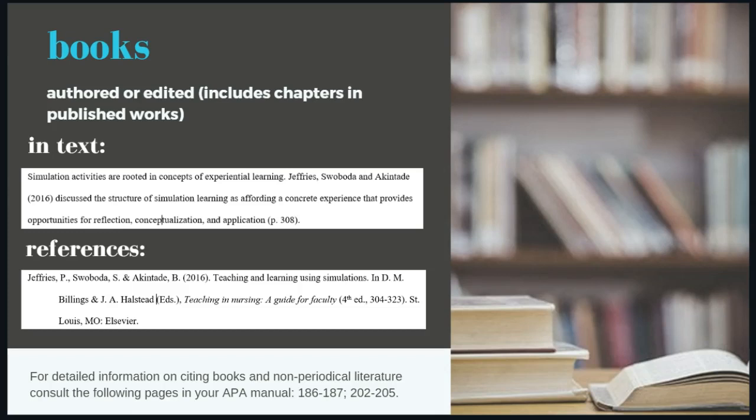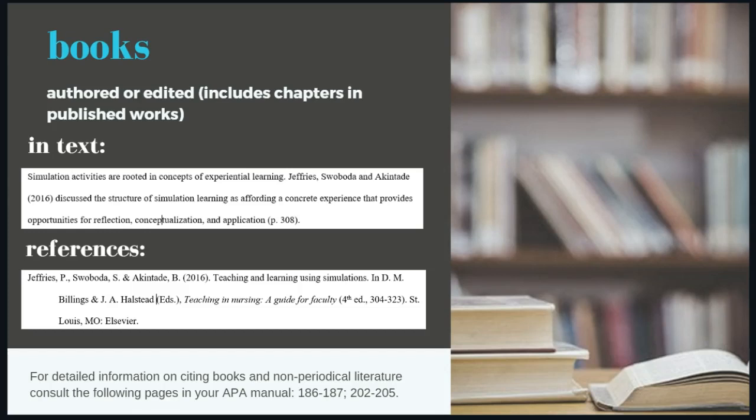The in-text citation is similar. We include the author's last names followed by the date of publication. In this example, I've cited a chapter in a book, so you can see that I've attributed the idea to the authors of the chapter, not to the editor of the whole book.